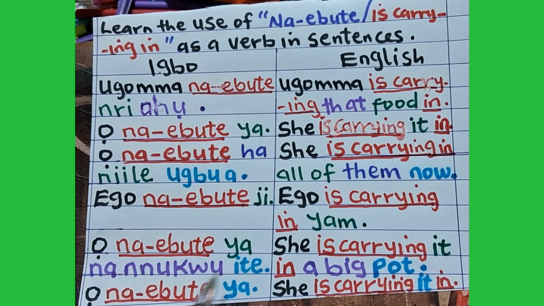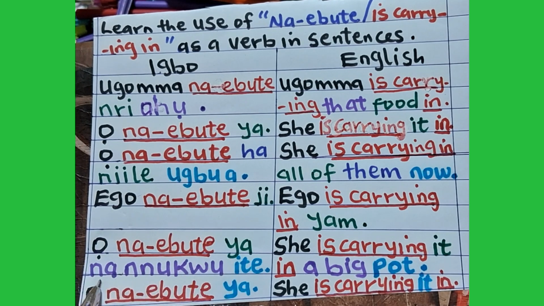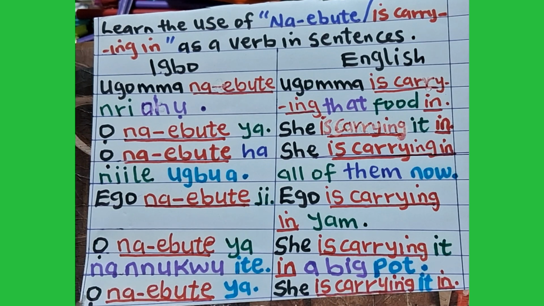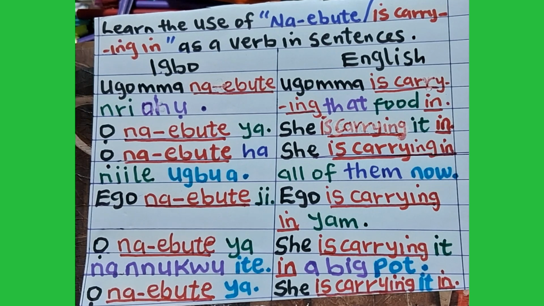Ọ na-ebute ya na nnukwu ite, meaning she is carrying it in a big pot. Ọ na-ebute ya, meaning she is carrying it in.